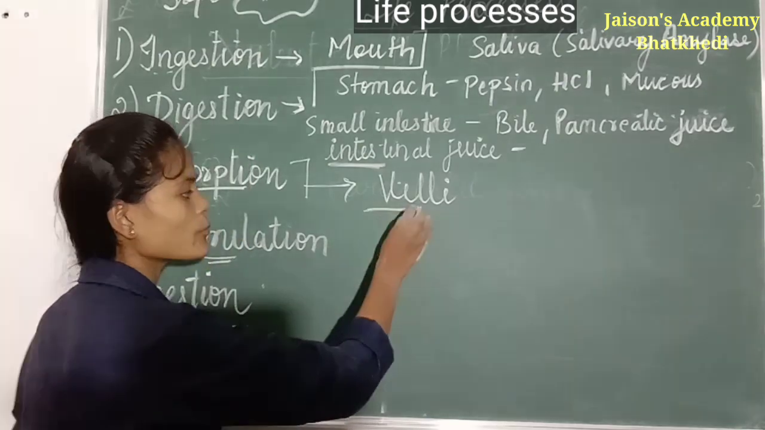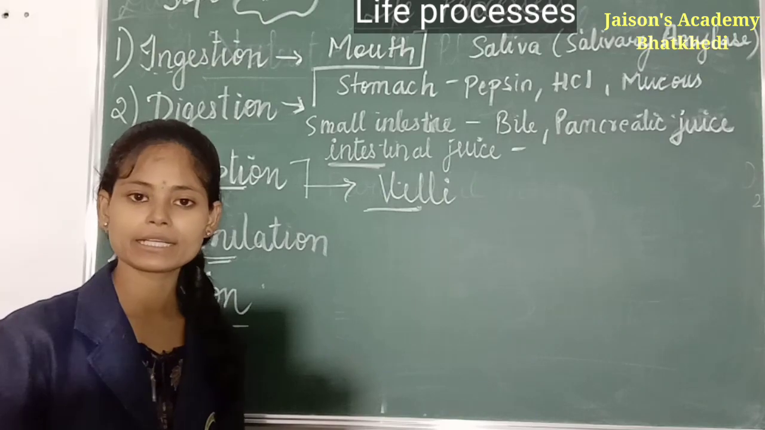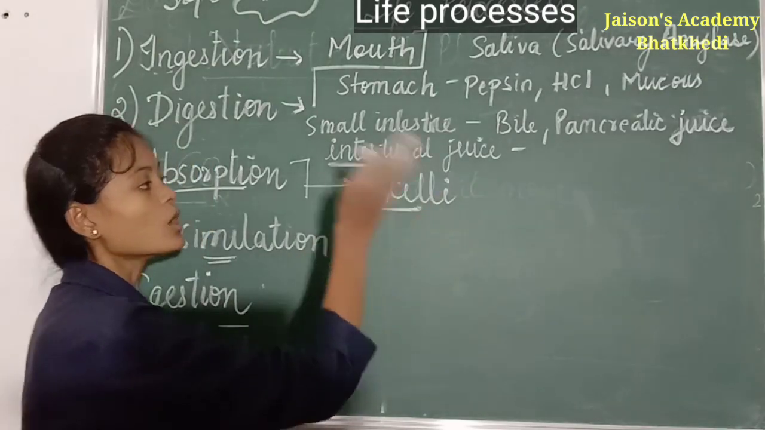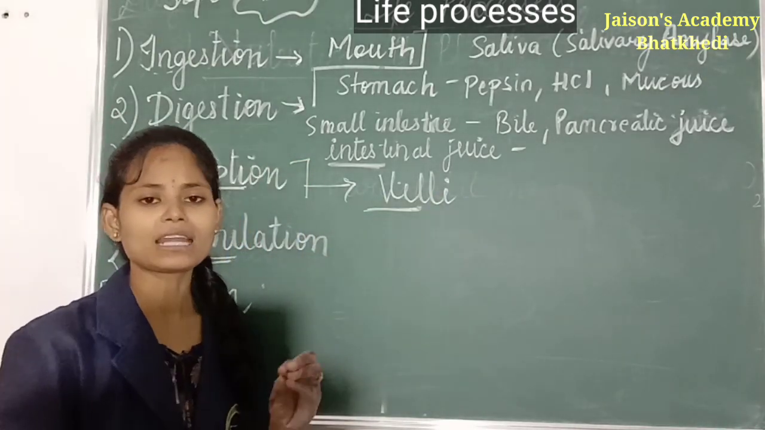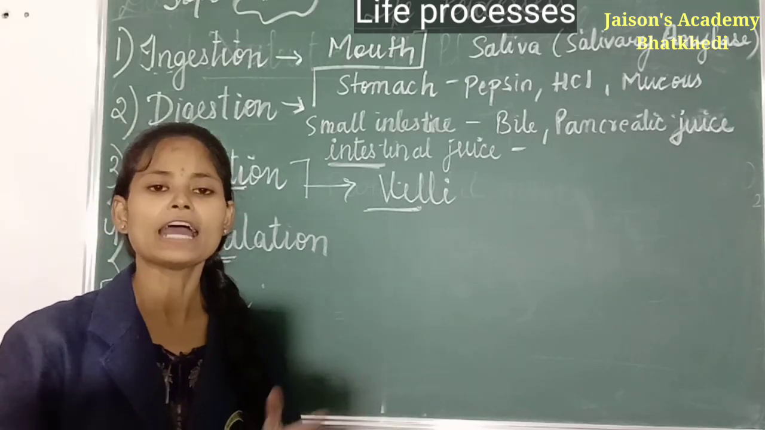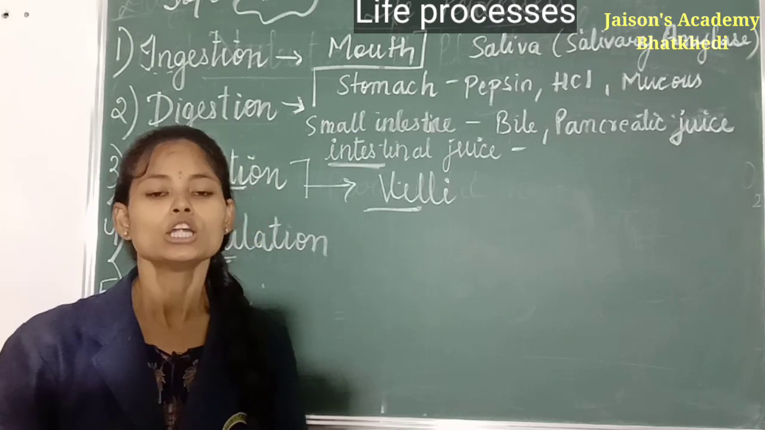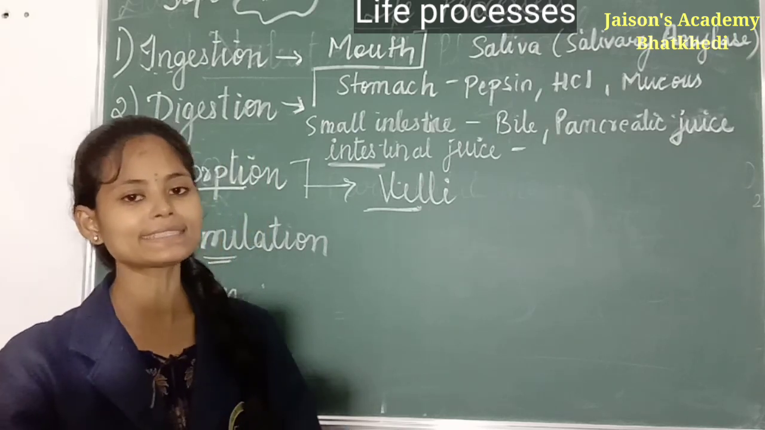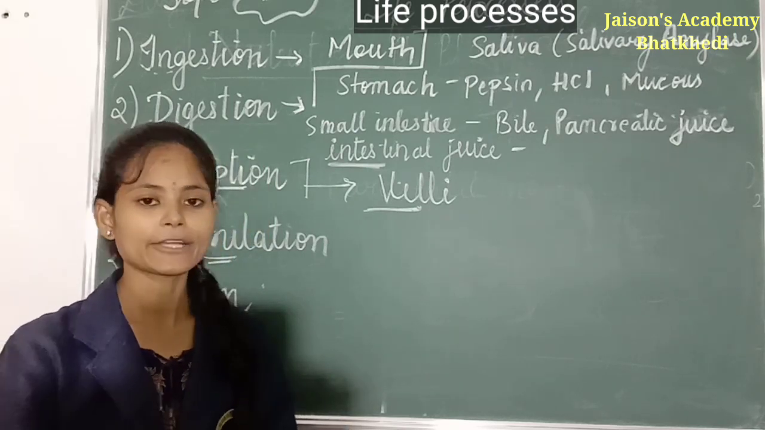Now, after absorbing all the required material, the food is passed into the large intestine, and at last a small absorption of water takes place in the large intestine. And what is the function of the large intestine? To store the food until it gets excreted outside the body.